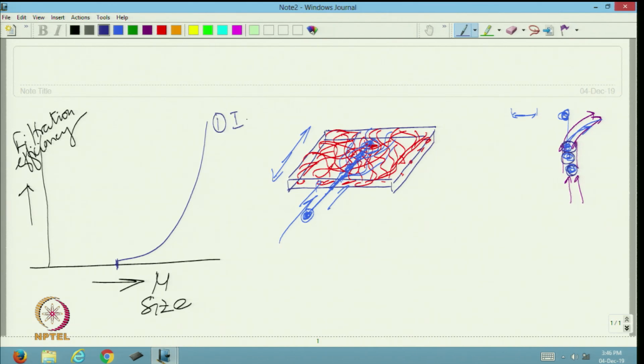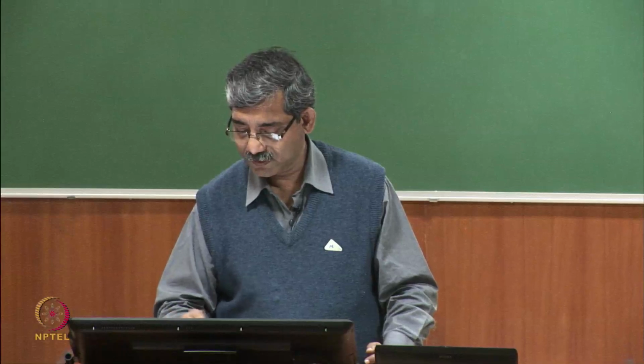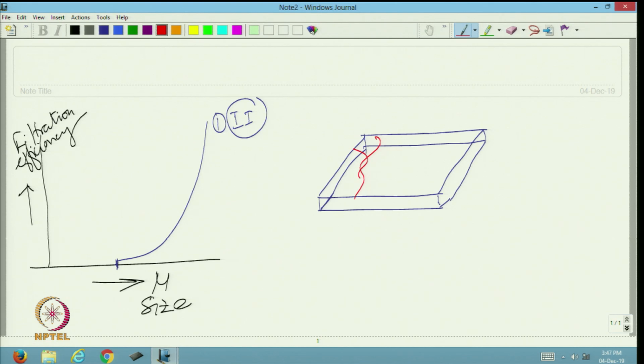Next technique is called direct interception. Let me draw once again. I am drawing one thin slice of fabric. These are the fibers.